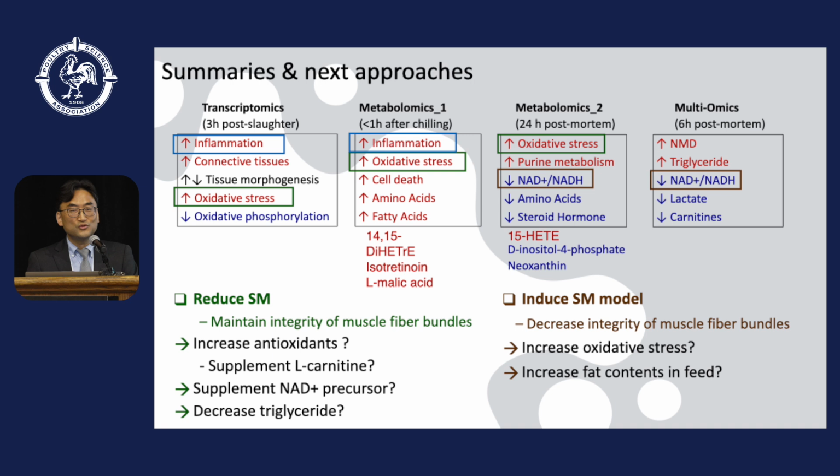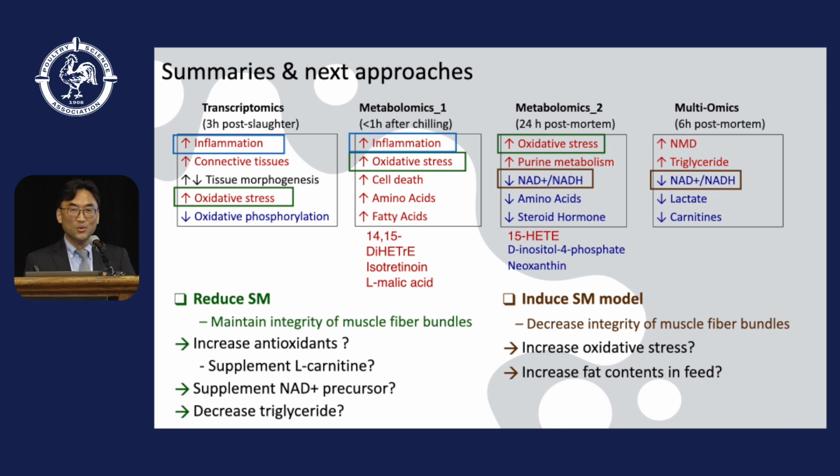If we want to use a nutritional intervention to reduce the spaghetti meat incidence rate, how about increasing the antioxidant content in the feed, like supplementing L-carnitine? And how about supplementing with NAD precursors in the feed?